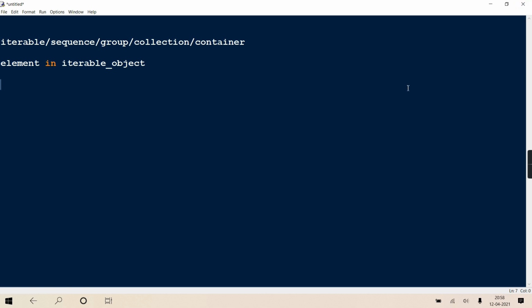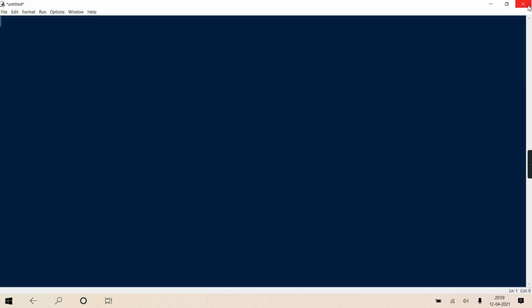Now you may ask, which are the iterable objects? String is a sequence object, so it is allowed. Then list, tuple, dictionary, all of these are iterable. Set is also iterable, and many more are there. Range is also an iterable object. So they all come under the iterable category.